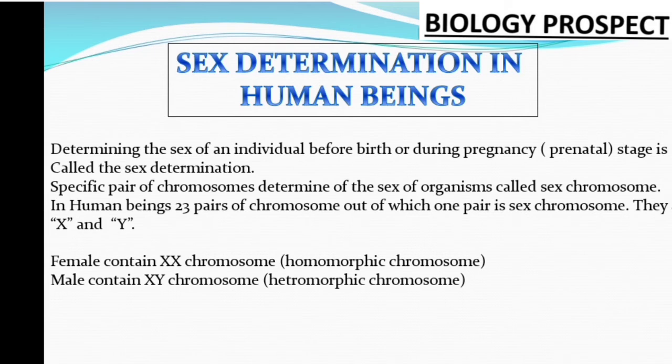When we were learning the chromosome chapter, I already told you that we humans contain 23 pairs of chromosomes in our body cells. Out of these 23 pairs, 22 pairs are called autosomes, which are responsible for our somatic changes, the different types of cell division changes in the body. The rest of the one pair is indicated as the sex chromosome or the reproductive chromosome. So this is known as the sex chromosome.